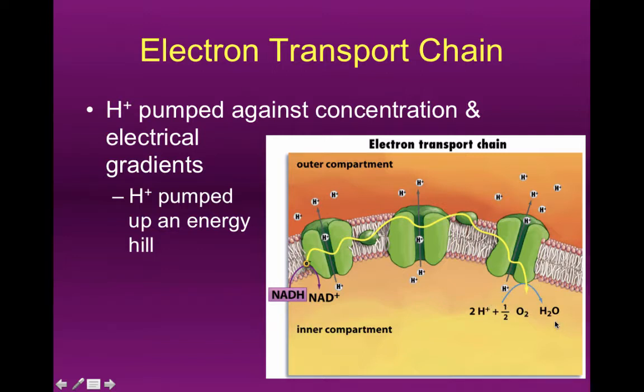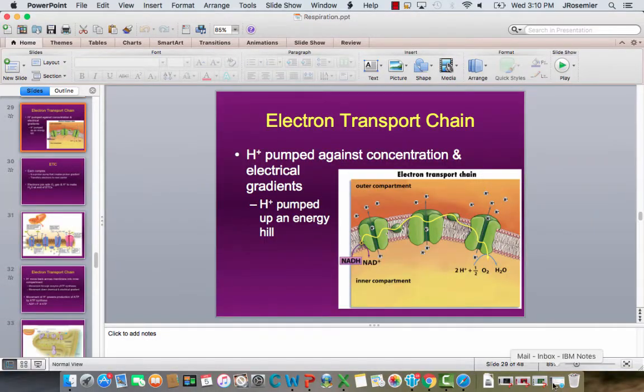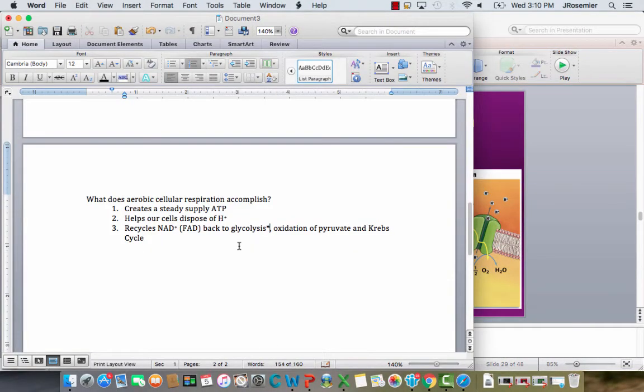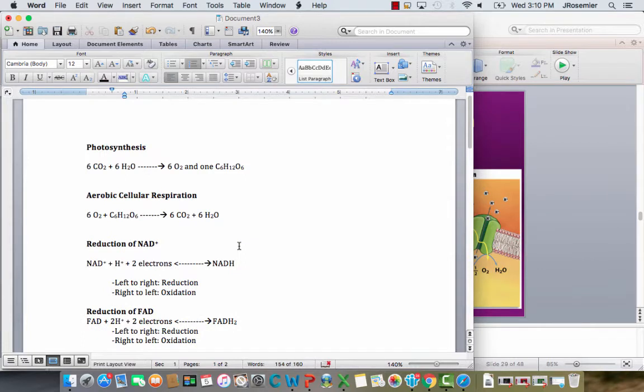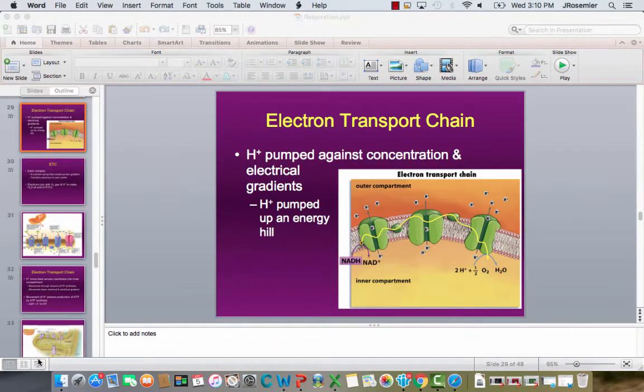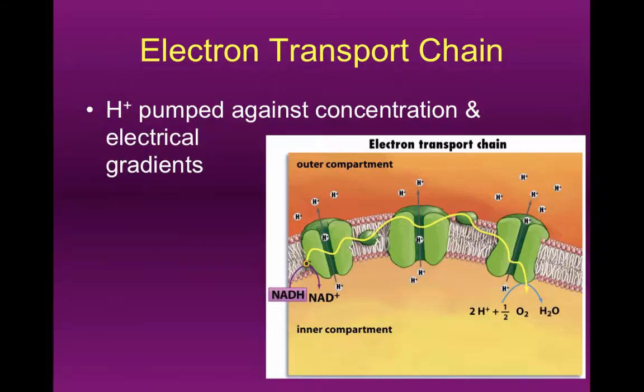So we know one of the products of cellular respiration is water. We had that back here in our little notes page. So if we go back up here, in the overall equation, we get CO2, and we get water out of aerobic cellular respiration. So that's where the water comes out: the spent electrons, the H pluses building up inside the mitochondria, and also the oxygen, which was present from our inhalation in the first place. That's the other part that makes up the water, right?